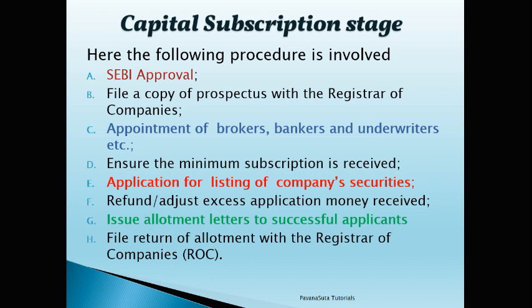In the SEBI approval stage, we will get the permission from the Securities and Exchange Board of India before trading any shares and securities in the stock exchange. And after getting the SEBI approval, we will file the prospectus and send it to the Registrar of Companies to get the approval. Then, as we already discussed, the appointment of brokers, bankers and underwriters, we will appoint these professionals to carry out business activity. Then you will ensure that minimum subscription is received from the underwriters.